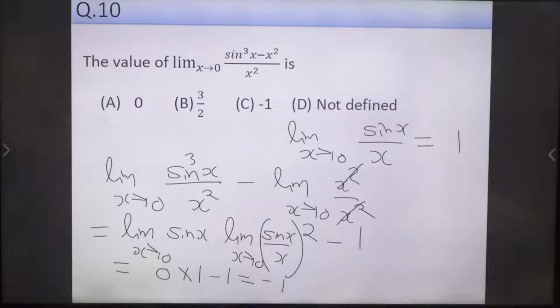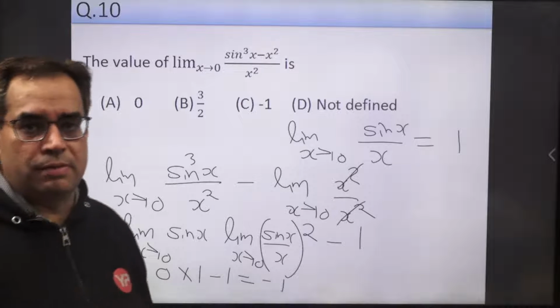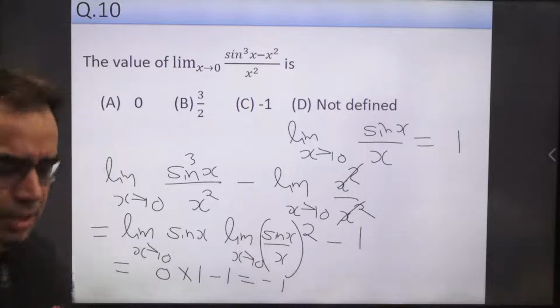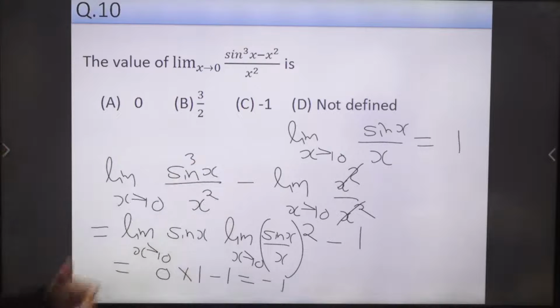Remember. Ankit Kumar provided the right answer. Saurabh provided the right answer. Very good. So be careful in simple limits. Simple problems will be there from limit. Just have the idea of L'Hospital rule or some basic concept of limits, you will be able to solve. Next is question number 11.